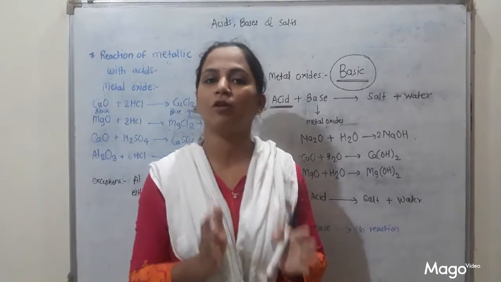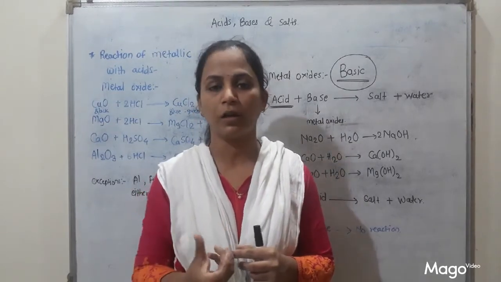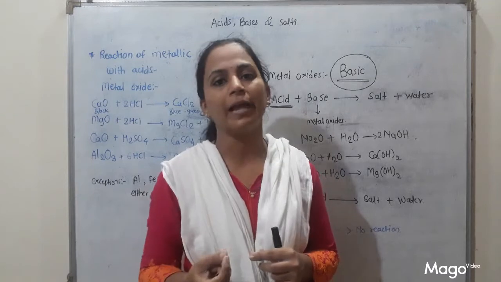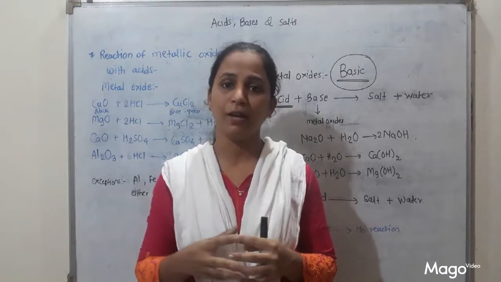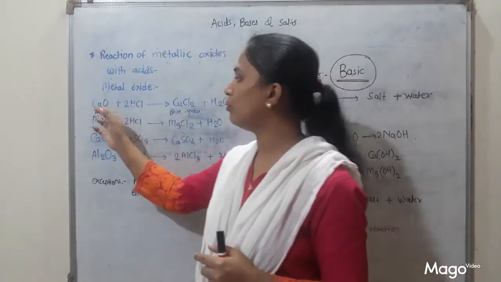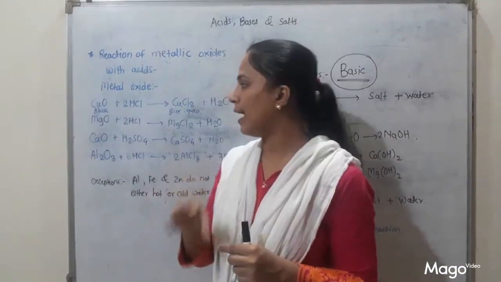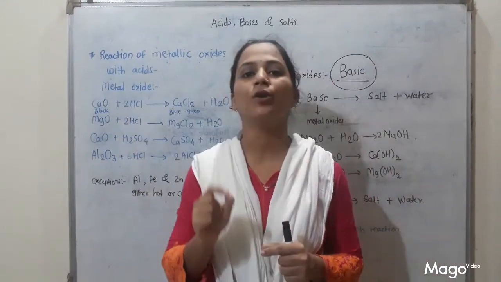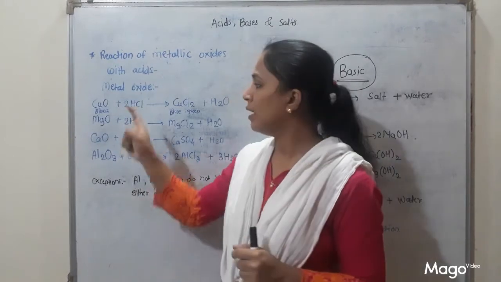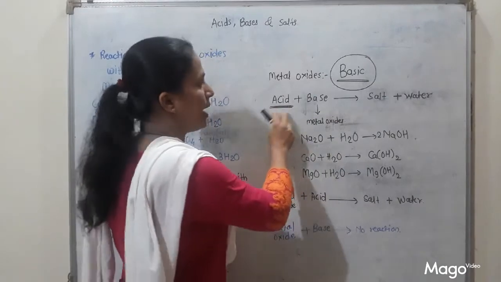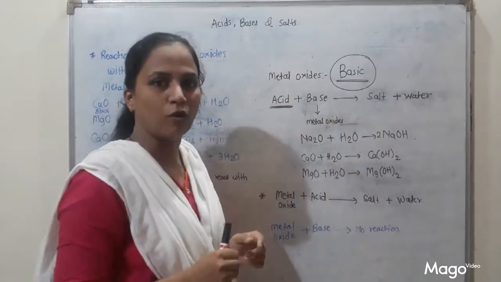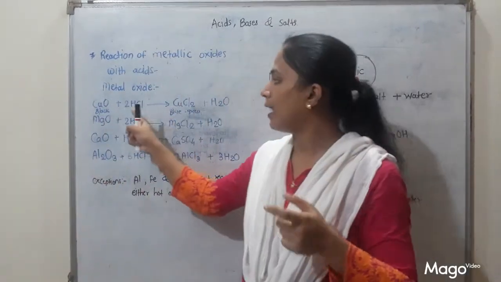So what is the original color of copper? It's reddish brown in color, and when we heat that copper, it forms copper oxide which is black in color. Now what is the reaction? You have to take that copper oxide and add it to hydrochloric acid. So students, here we add acid. What is neutralization reaction? Acid plus base gives salt and water. So here we add acid.